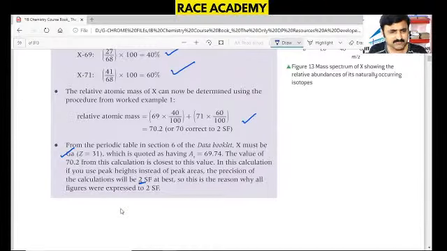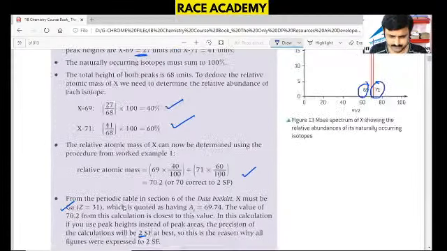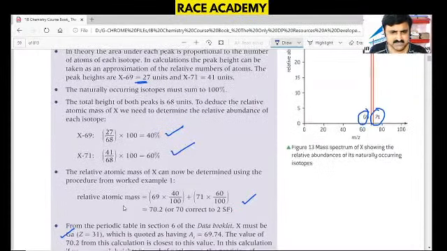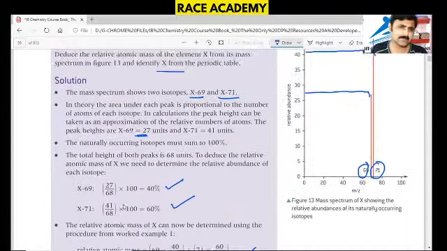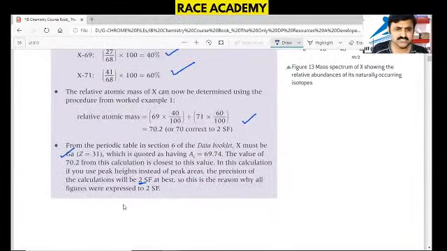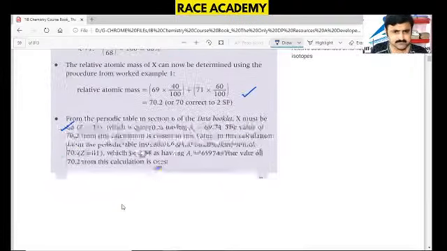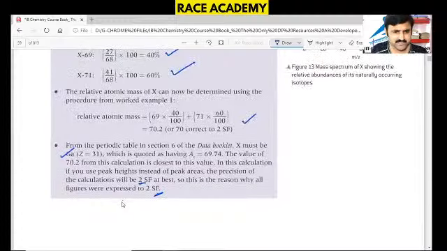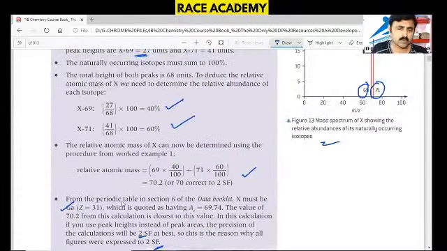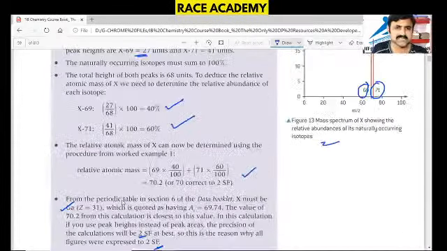The reason the figures are expressed in 2 SF is that we went for the precision category, and 2 digits we have taken, that is a specific figure, a significant figure, we can say, that is 69.74. Here this picture is given in the problem, otherwise we can't do this calculation.